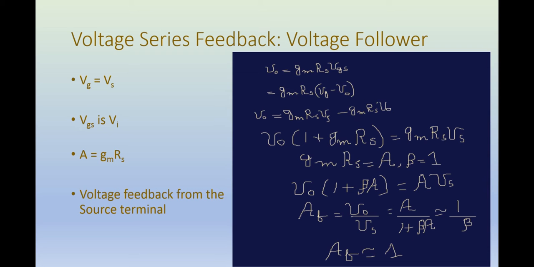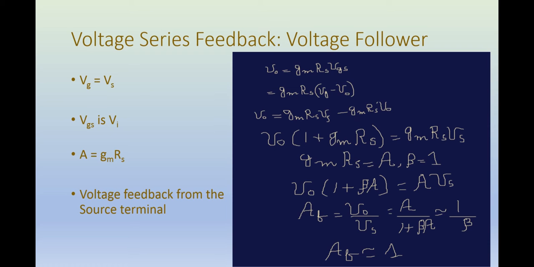We then substitute VGS by VGS is equal to Vg minus V0, because V0 is the voltage at the source terminal, and then we replace Vg by Vs, because Vs and Vg are basically the same voltages. So when we replace VGS using the equation VGS is equal to Vs minus V0, this gives us the equation V0 is equal to GmRs into Vs minus GmRs into V0.